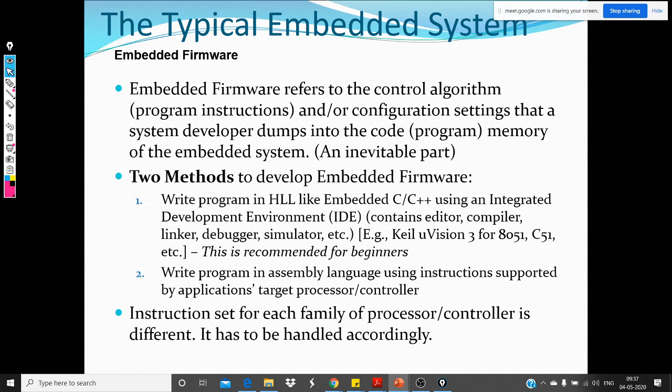And later we saw external communication. The external communication is like one system communicating to other systems, right? So that involves both wired and wireless. In wired we saw some protocols, and in wireless we saw a few. Now the next part, and the final part of the embedded system, is the embedded firmware. So we saw the cores and also the other hardware components, all the devices, and we move on to the